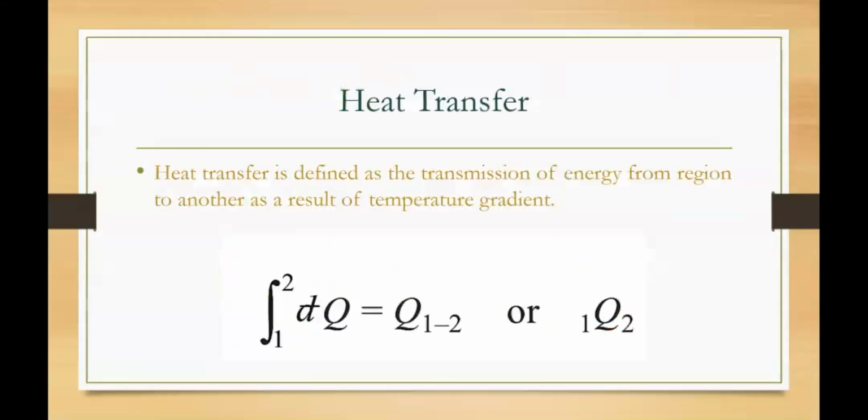So next, what is heat transfer? Heat transfer I have explained, it is a path function. That's why we are writing it as Q12, not as Q2 minus Q1. So what exactly is heat transfer? If there is a temperature difference between the system and surroundings or between two systems, there can be energy transfer in the form of heat.